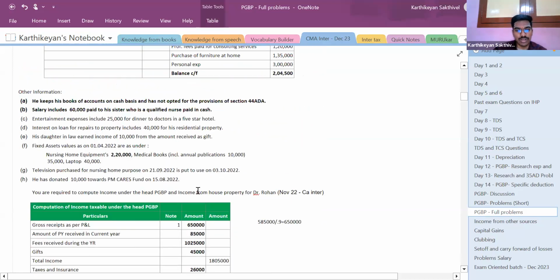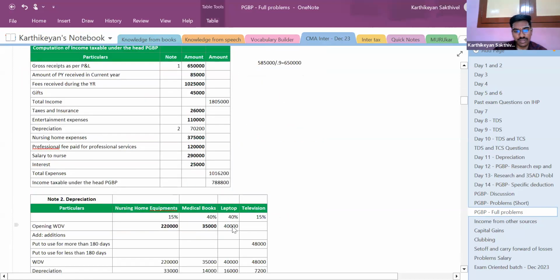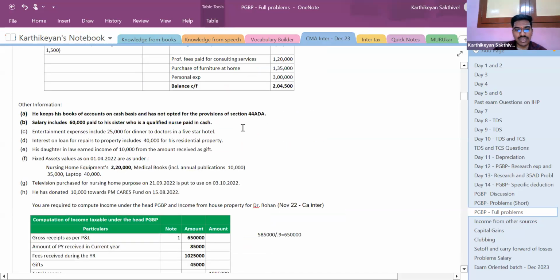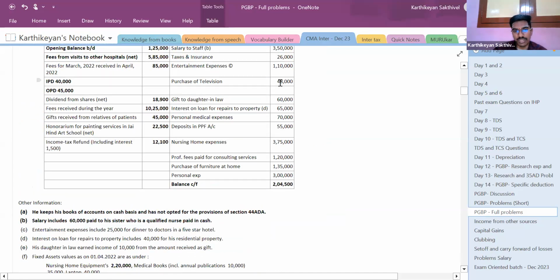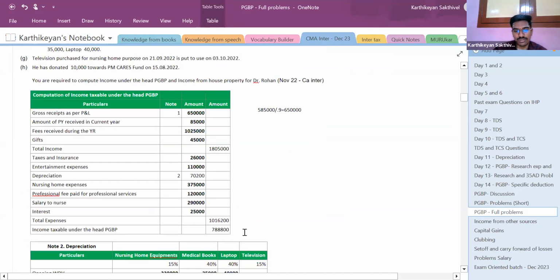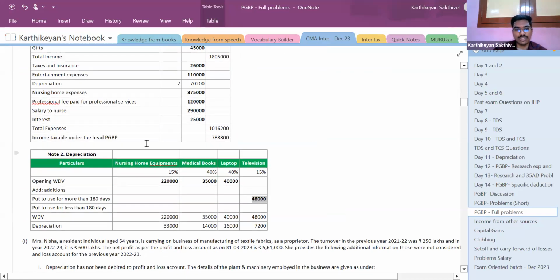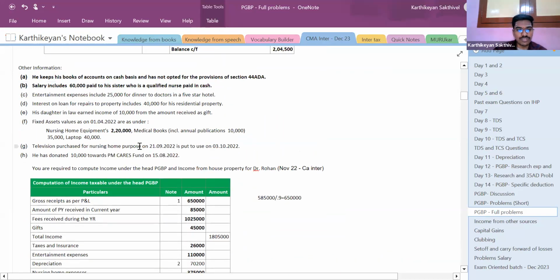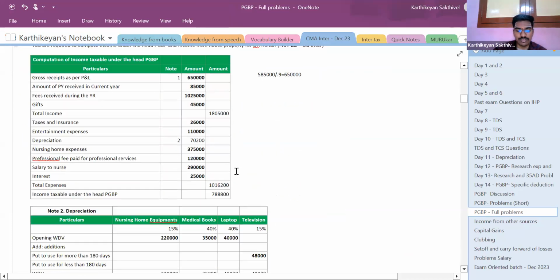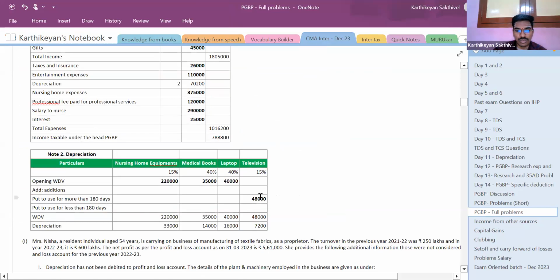Next is laptops 40,000. Okay, wow. And then television purchased during the year 48,000. So television purchased on 21/9/22, put to use on 30/10/2022. So it is put to use for more than 180 days, not an issue.